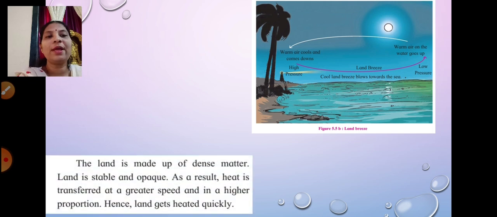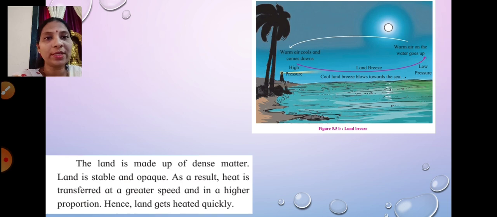The land is made up of dense matter. Land is stable and opaque. As a result, heat is transferred at a greater speed and in a higher proportion. Hence, land gets heated quickly.